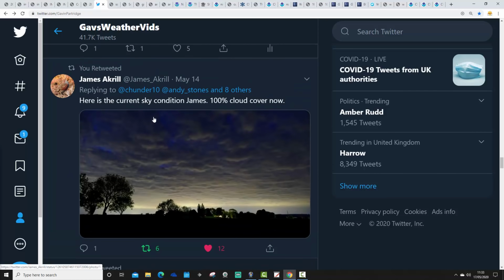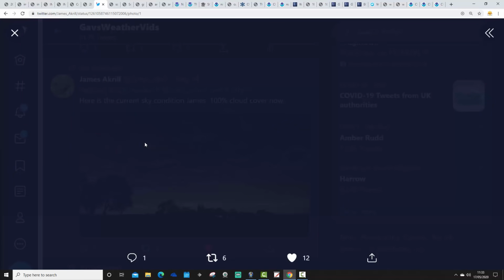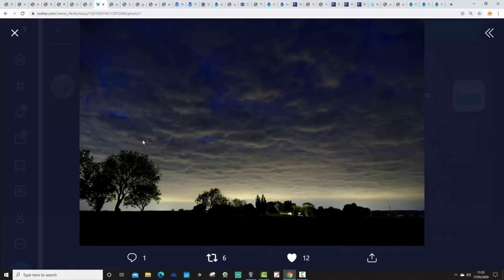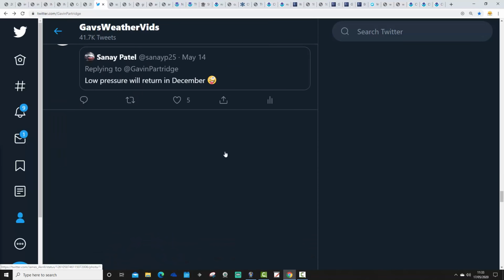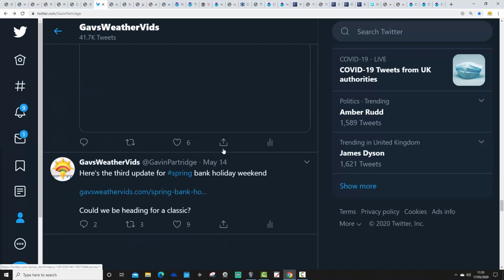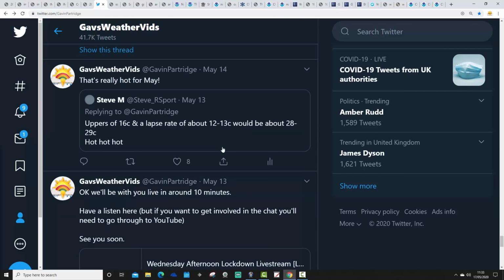This one also from James shows the sky a couple of nights ago over his farm in Lincolnshire. Pretty cloudy, ominous looking sky, a really very moody looking picture. And then I saw this one as well, which is quite a nice picture that we'll finish off with, if I can find it.